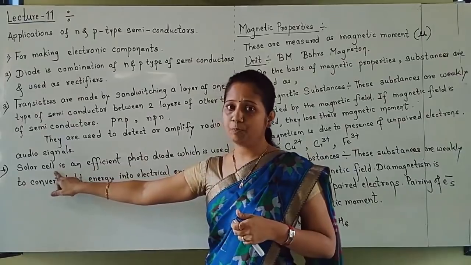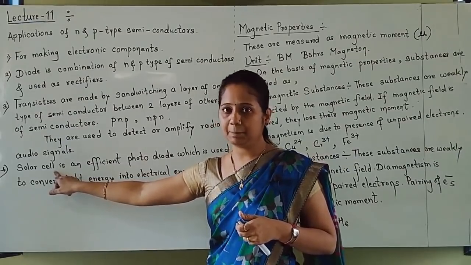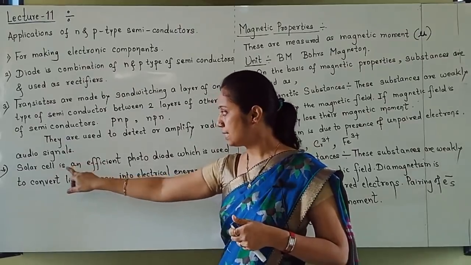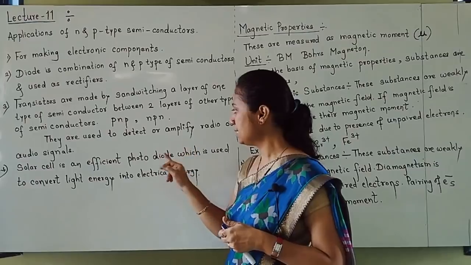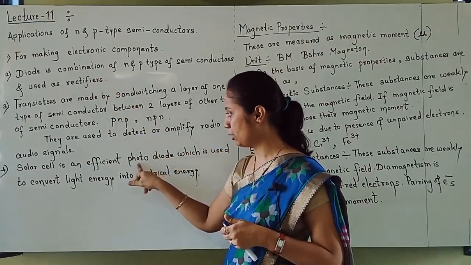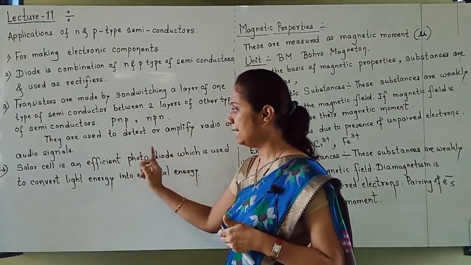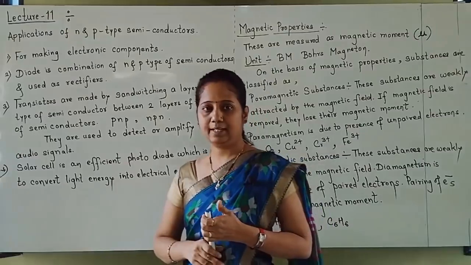Solar cells also make use of N and P type semiconductors. Solar cells are very efficient photodiode type cells. Photo means light. These are also diodes only, but using sunlight, and these are used to convert light energy into electrical energy.